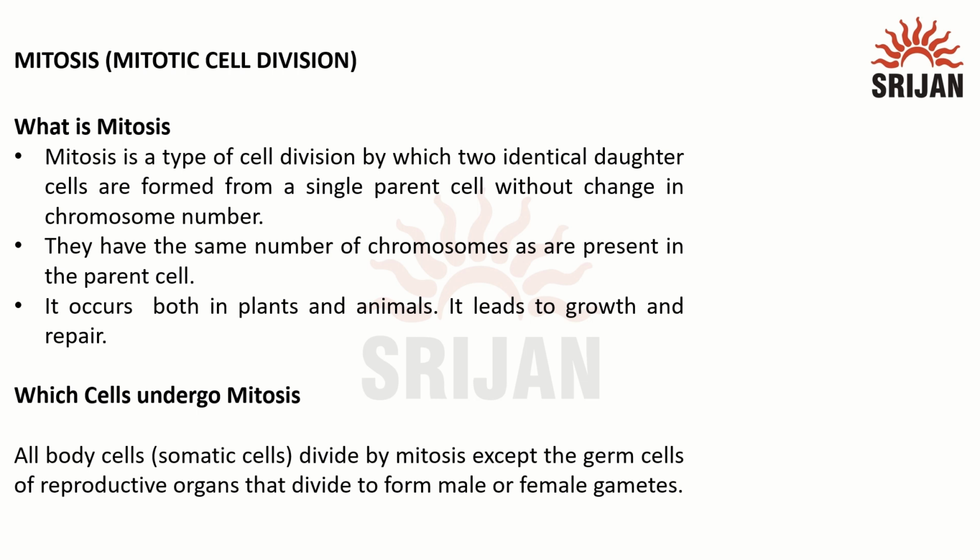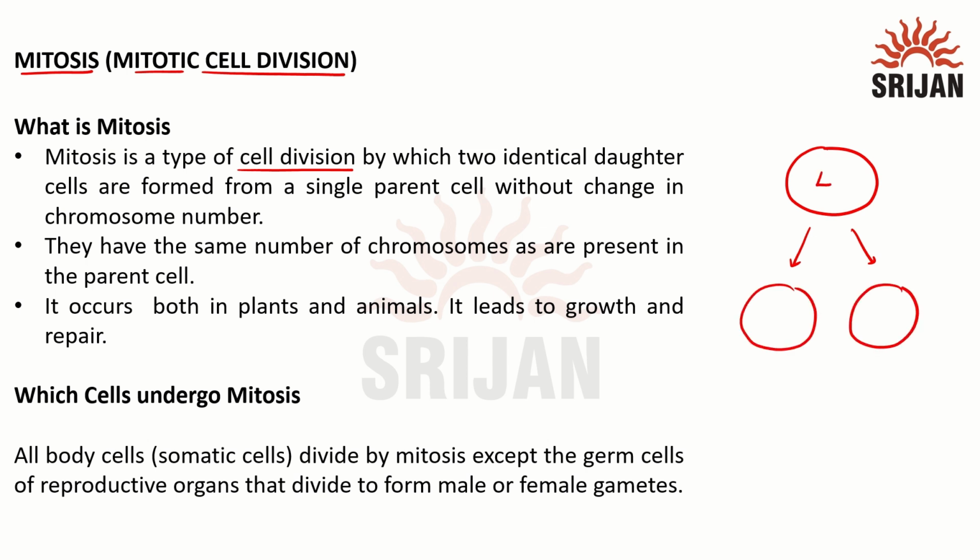In this video, we will learn about mitosis or mitotic cell division. Mitosis is one type of cell division by which one parental cell will produce two identical daughter cells. So if a parent has 46 chromosomes, daughters will also have an equal number of chromosomes. So this is mitosis. The parent will give an equal number of chromosomes to two daughter cells, so daughter cells have the same number of chromosomes as present in the parent.